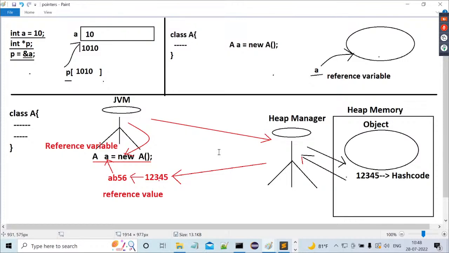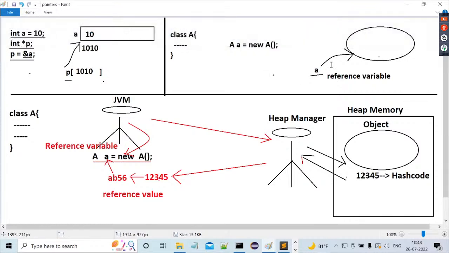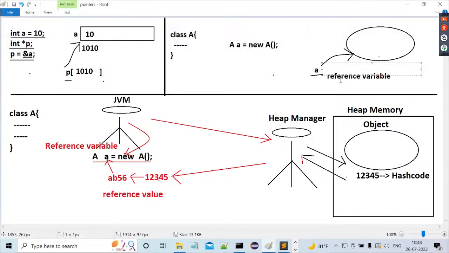Now I can give the conclusion. In Java, a variable refers to a block of memory by storing the object reference value. Am I right or not? In Java, a reference variable is able to refer to a block of memory, that is an object, by storing the object reference value, not by storing the address location of the object.